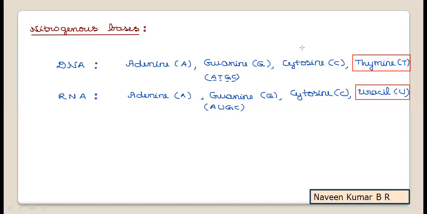Now, along with this information, let's see how these nitrogenous bases are chemically segregated. We'll try to learn that. Chemically, the nitrogenous bases are classified into two types with their heterocyclic ring nature: purines and pyrimidines.